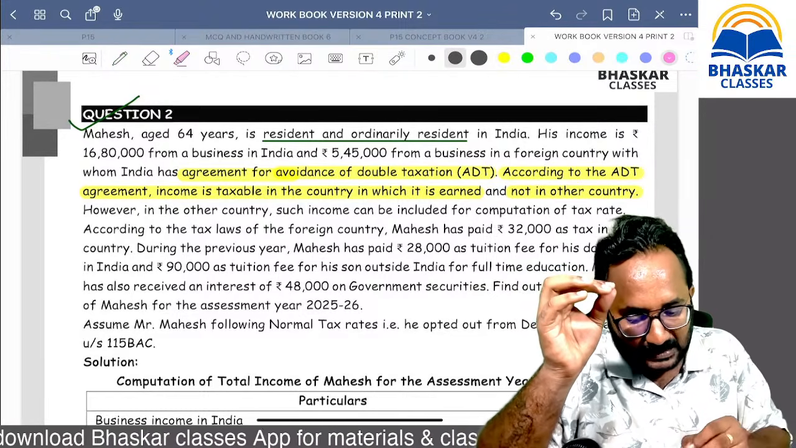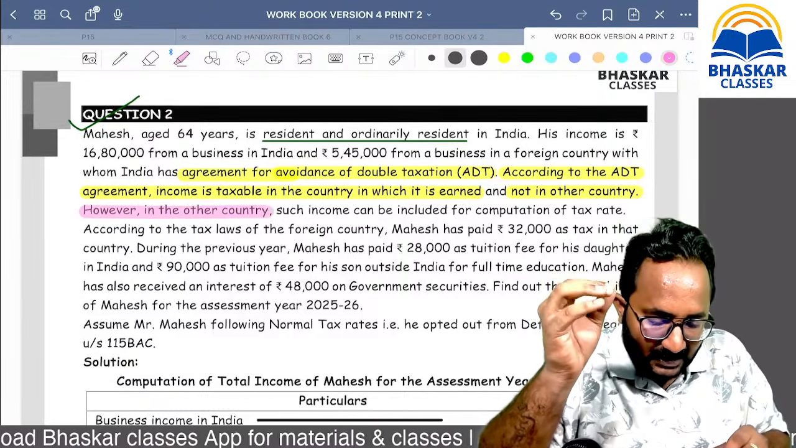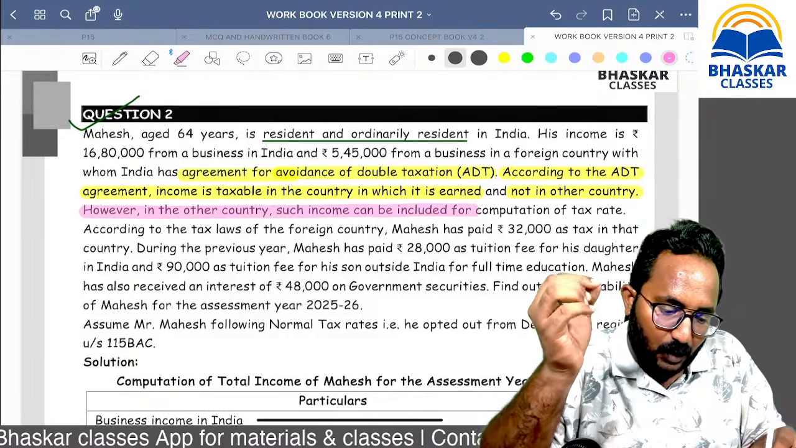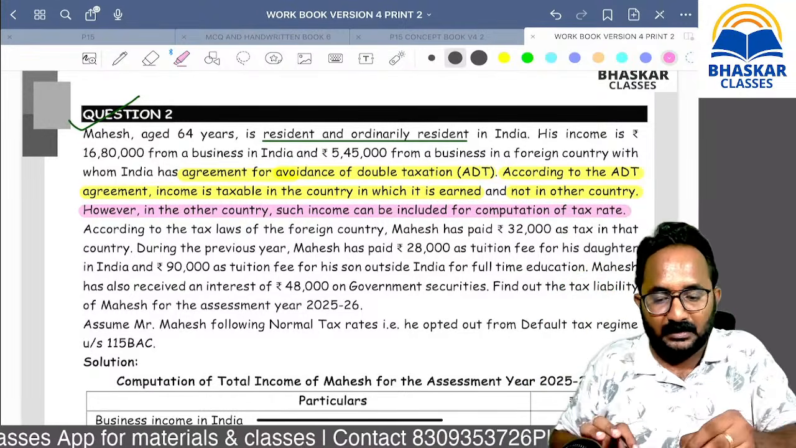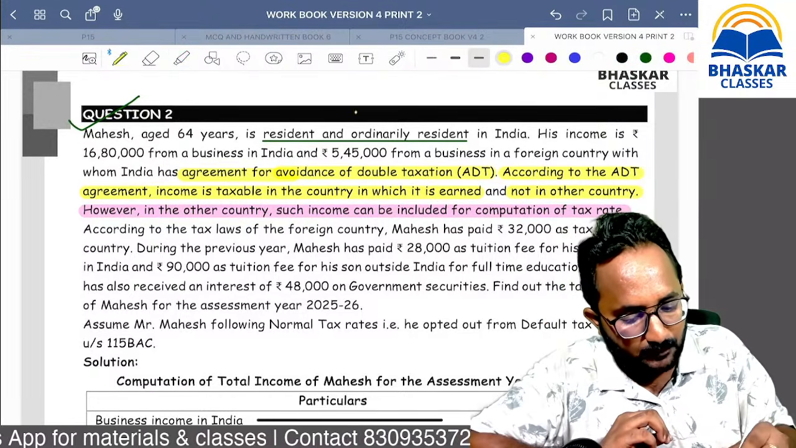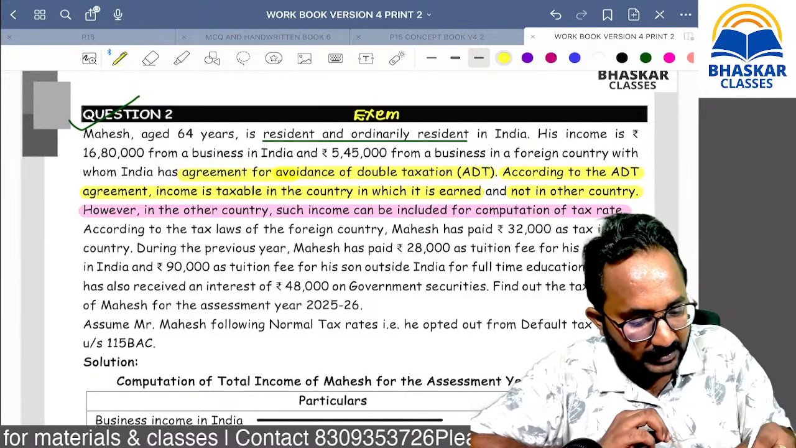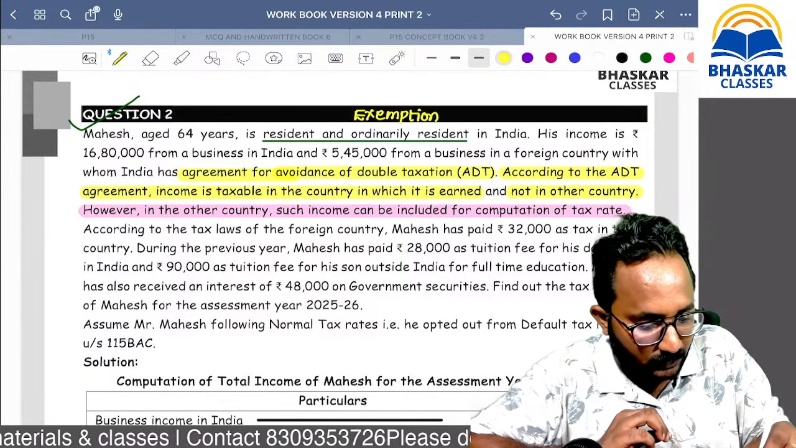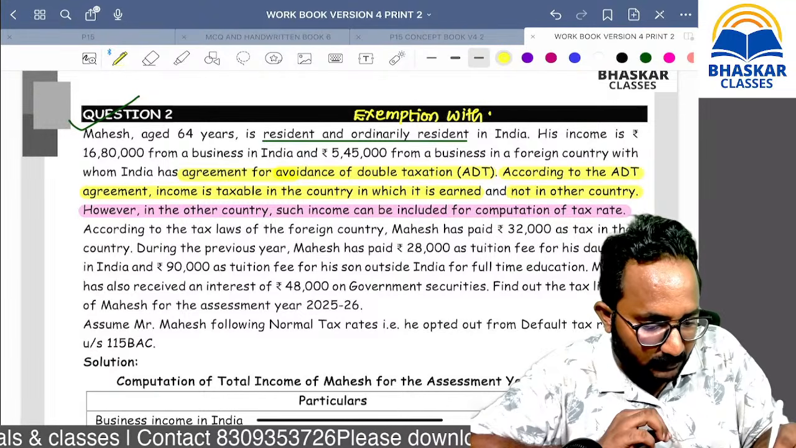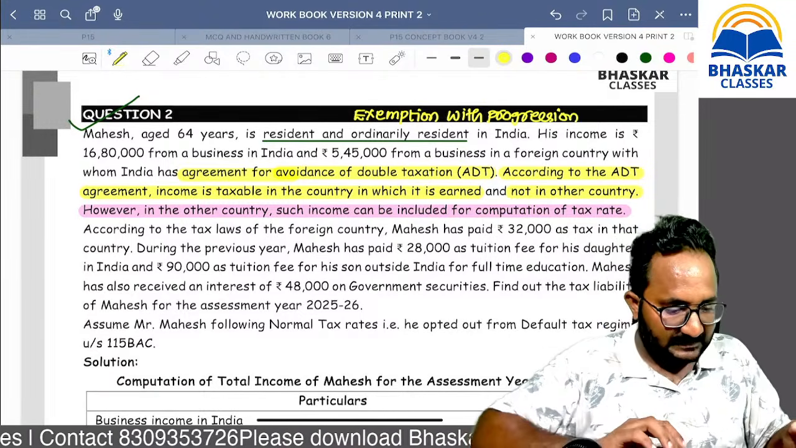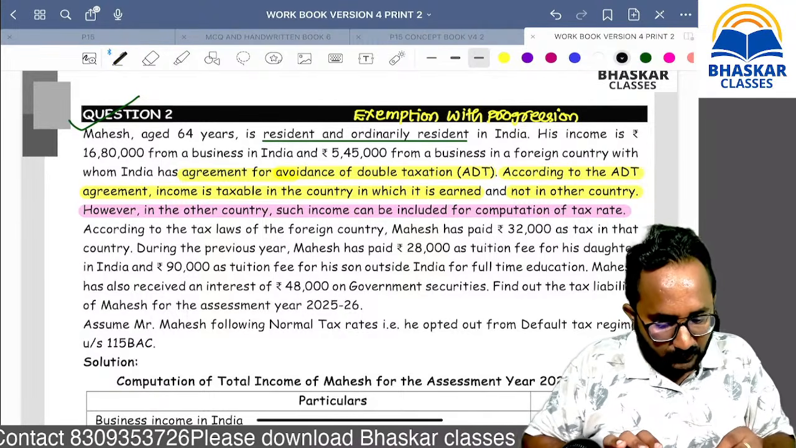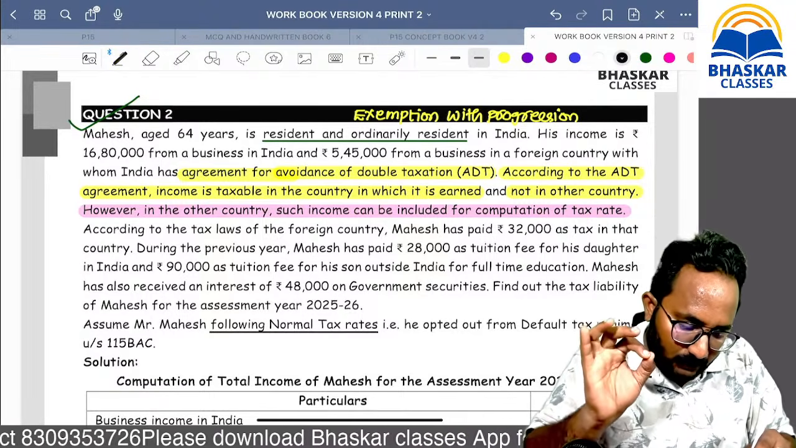I am highlighting it with the pink color: however, in the other country, such income can be included for the computation of rate. It means exemption with progression. Don't forget, exemption with progression. Now, next. Here also they have given that SSE is following the normal tax rates only.